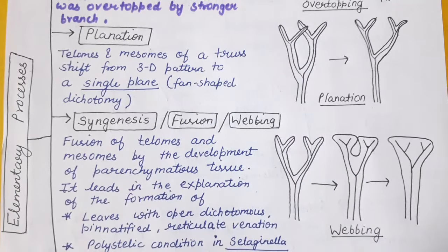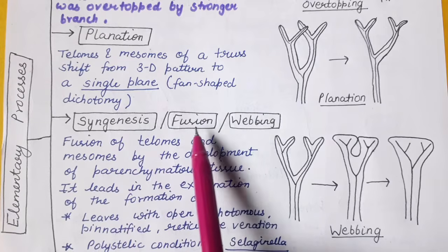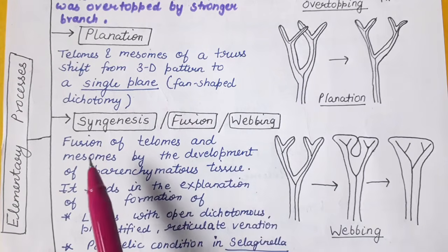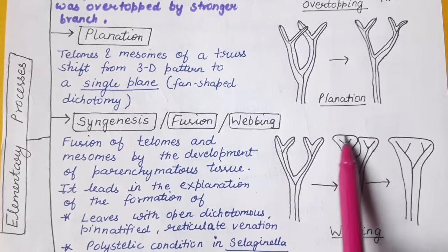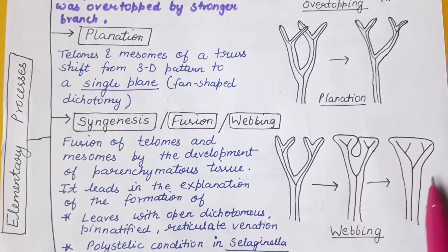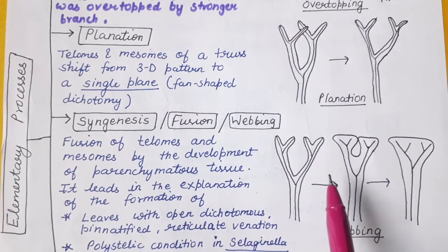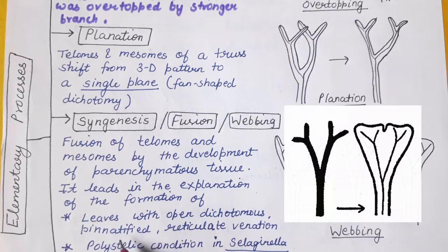Now coming to our next elementary process, that is syngenesis, fusion or webbing. In this case, there is fusion of telomes and mesomes by the development of parenchymatous tissue to form a common structure. That is fusion or webbing, and this elementary process explains the formation of leaves with open dichotomous, pinnatified or reticulate venation.